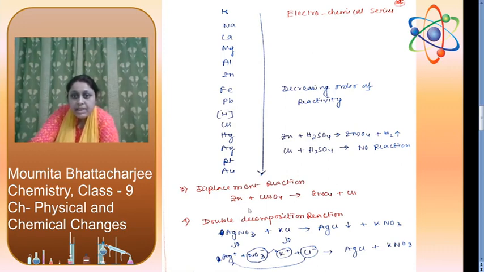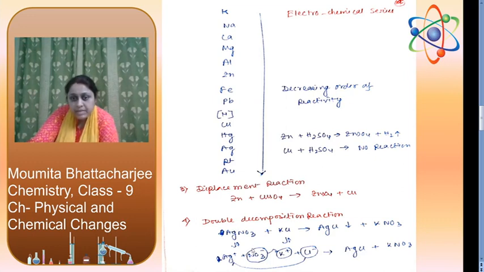Here I have also written zinc plus copper sulfate forming zinc sulfate plus copper, but the reverse reaction will not happen because copper is placed below zinc and it cannot replace the zinc. Next, double decomposition. Why is it double decomposition? There are two types in this reaction.